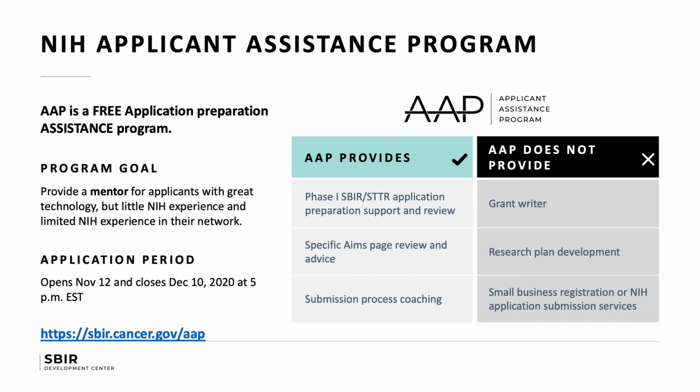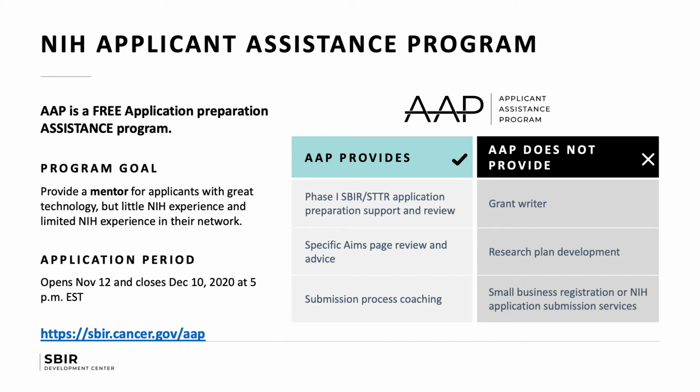So the NIH Applicant Assistance Program is a free application preparation assistance program, and the main goal is to provide a mentor for the applicants that have a great technology but limited NIH experience and limited NIH experience in their network. And as Lisa mentioned, the application period is open today, so you can go to the link provided there, sbir.cancer.gov/AAP, and see the application now. And it closes December 10th at 5 p.m. Eastern Time, not your local time.